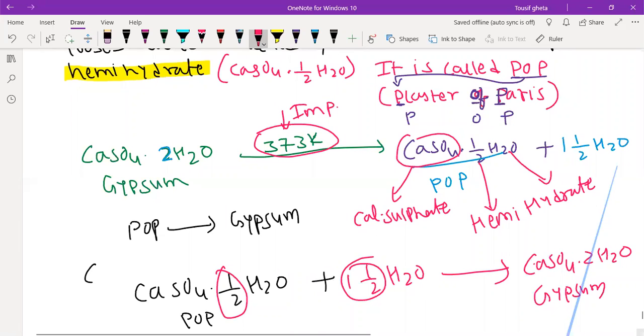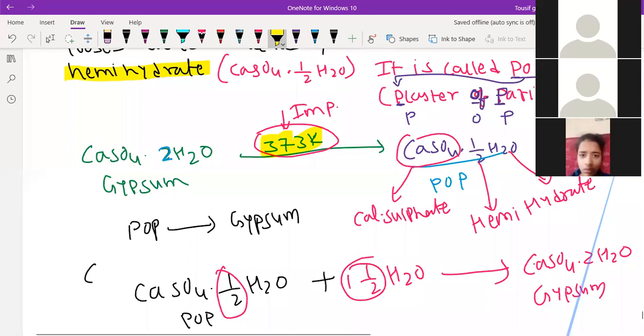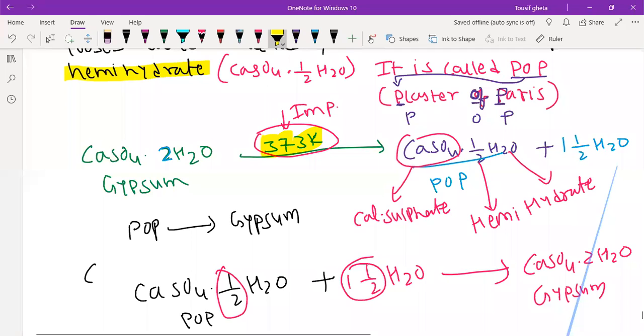So you have both reactions, one from gypsum to POP and one from POP to gypsum. From gypsum to POP, you need to heat. The temperature you should remember is 373 Kelvin. If you heat gypsum to 373 Kelvin, you will get POP. And from POP, if you want gypsum, you mix the POP with water. If you mix the POP with water, you will get gypsum. This is the reaction.